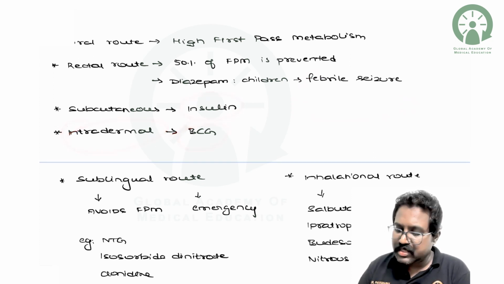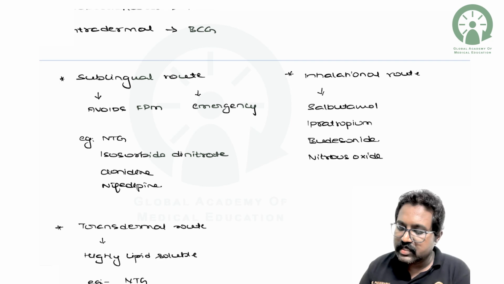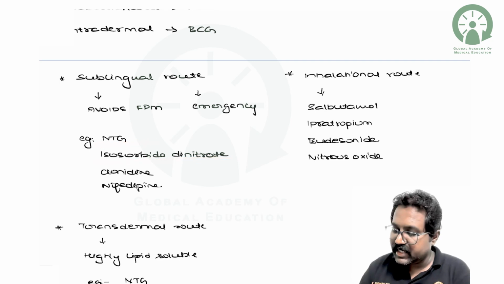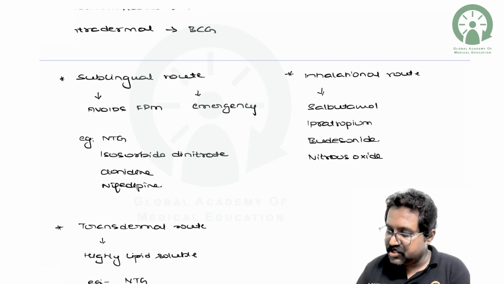BCG is the example. Coming to the sublingual route, it avoids the first pass metabolism and is useful in case of emergencies. The example is, in case of angina, we use nitroglycerin, isosorbide dinitrate. We have clonidine and epinephrine in case of hypertension.